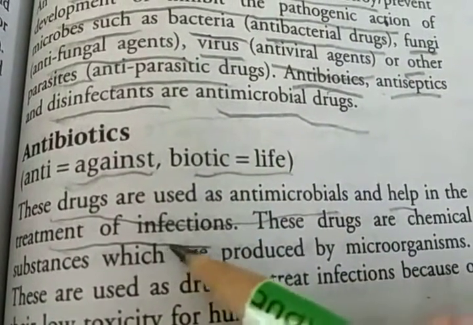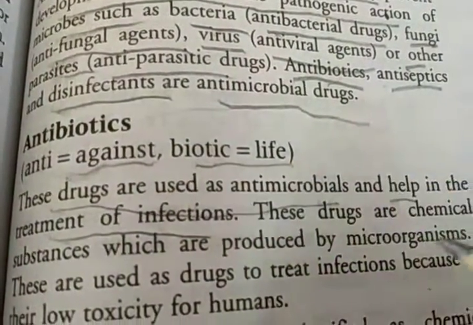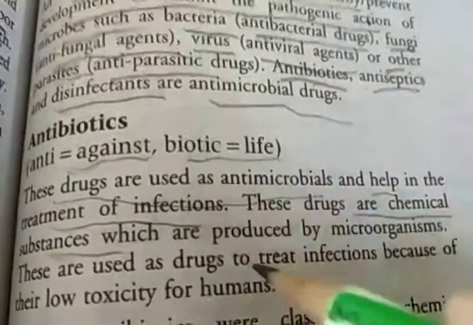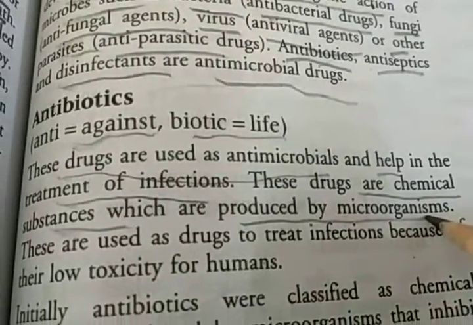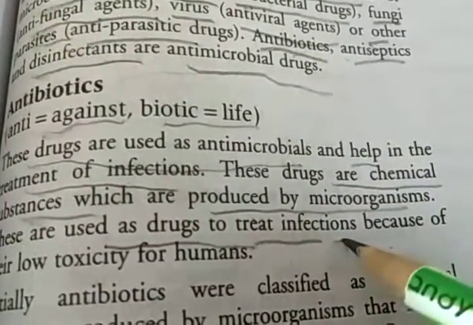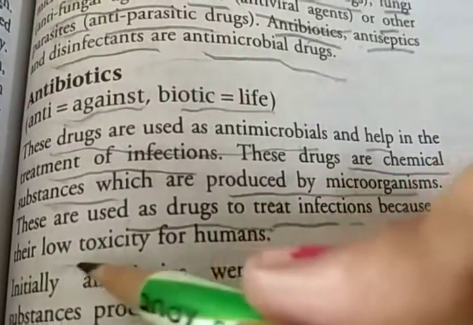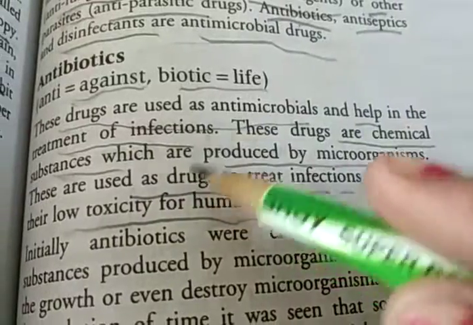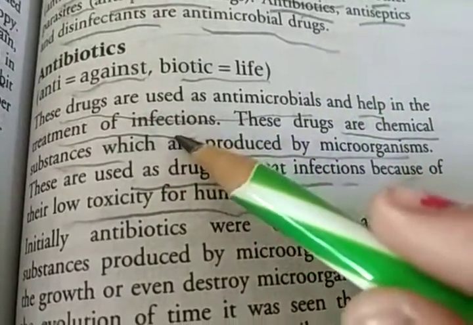These drugs are chemical substances produced by microorganisms, and they are used as drugs to treat infection because of their low toxicity for humans.